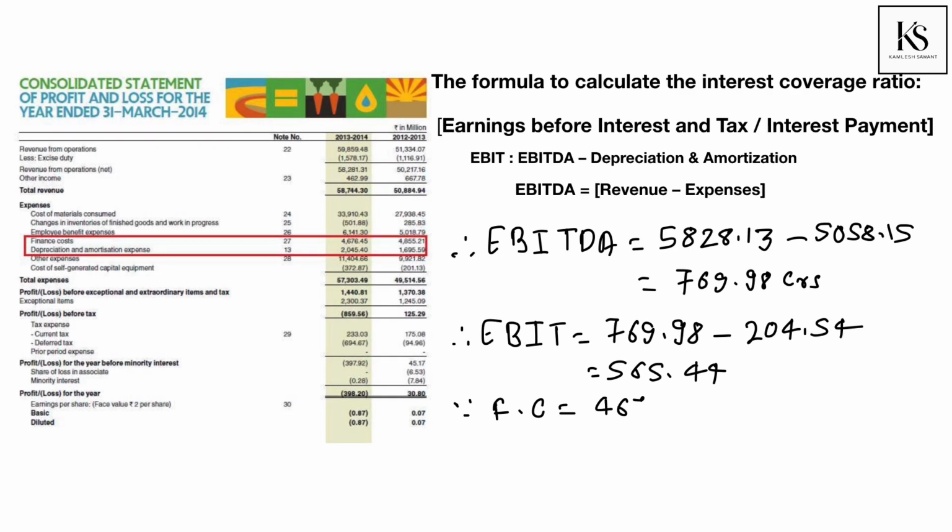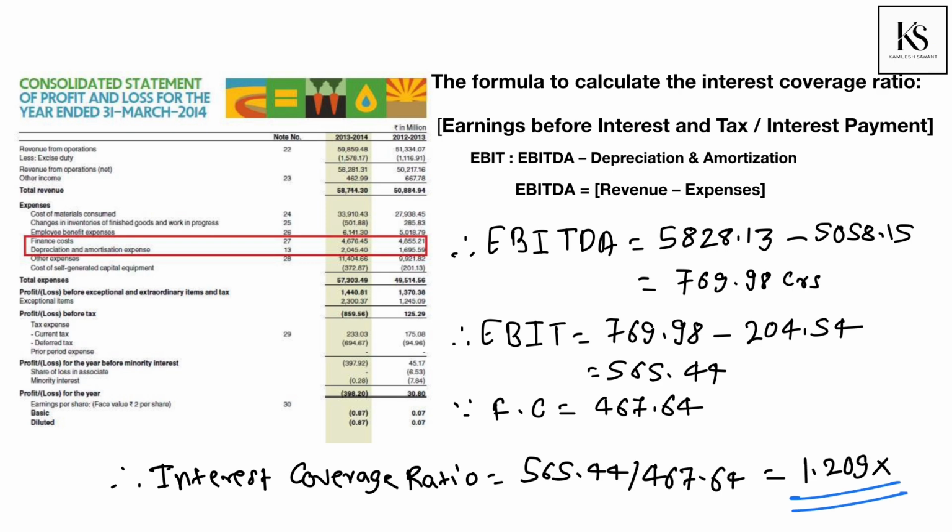We know finance cost is 467 crores. Hence, interest coverage is 565 divided by 467, which is equal to 1.209x. The x in the above number represents a multiple. Hence, 1.209x should be read as 1.209 times. An interest coverage ratio of 1.209x suggests that for every rupee of interest payment due, Jain Irrigation Limited is generating an EBIT of 1.209 times.